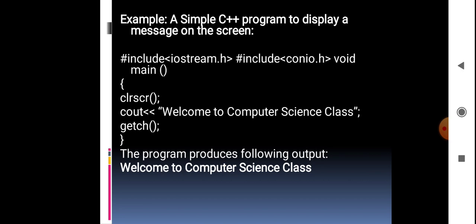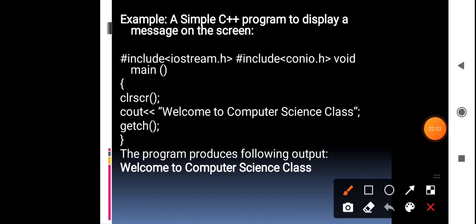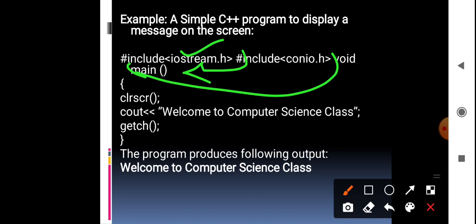Here we always write the program using hash include iostream.h. Below this line comes hash include conio.h, and void main comes here. After writing the preprocessor section, you write clear screen inside the curly braces. After that you should write one cout statement.